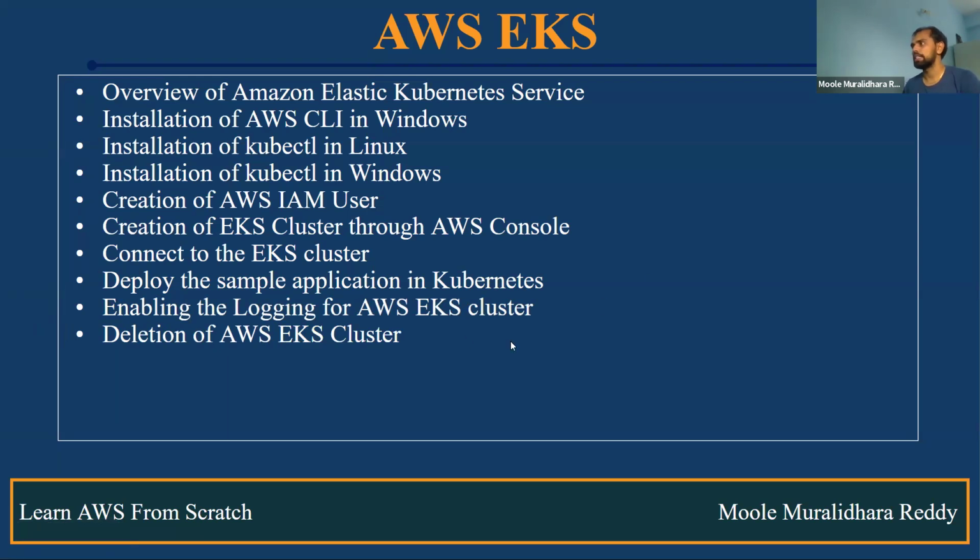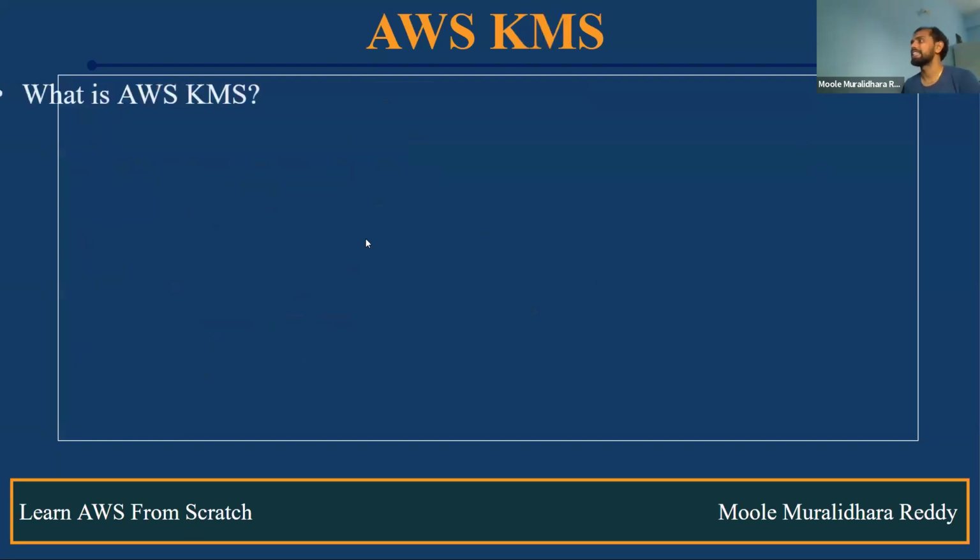Once you complete this AWS EKS, you will get to know how and where exactly to use it. How do we manage the EKS cluster, how do we increase nodes, worker nodes, how do we attach them, everything you'll get to know. And also how you deploy your sample application on EKS. And also, how do we upgrade the EKS cluster? For example, your EKS cluster from 1.29 to 1.30. How do we do it? What are the prerequisites we have to take care of? Everything we discuss.